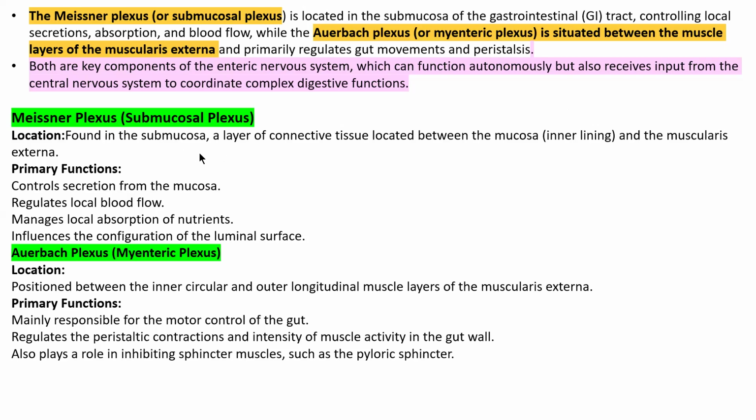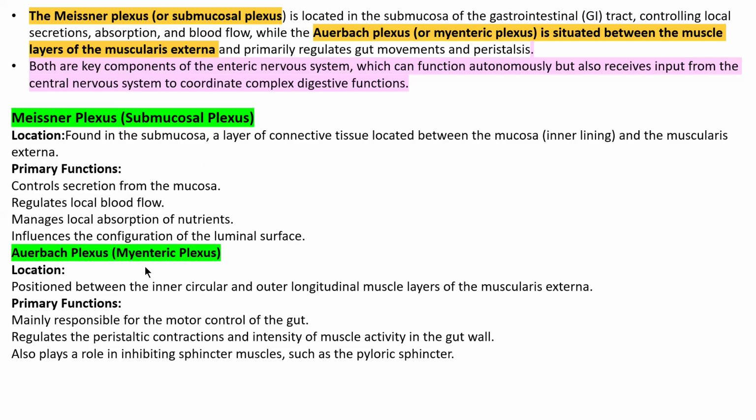The submucosa is a layer of connective tissue located between the mucosa, the inner lining, and the muscularis externa. Its primary function is to control secretion from the mucosa, regulate local blood flow, and manage local absorption of nutrients, and it helps in maintaining the configuration of the luminal surface.